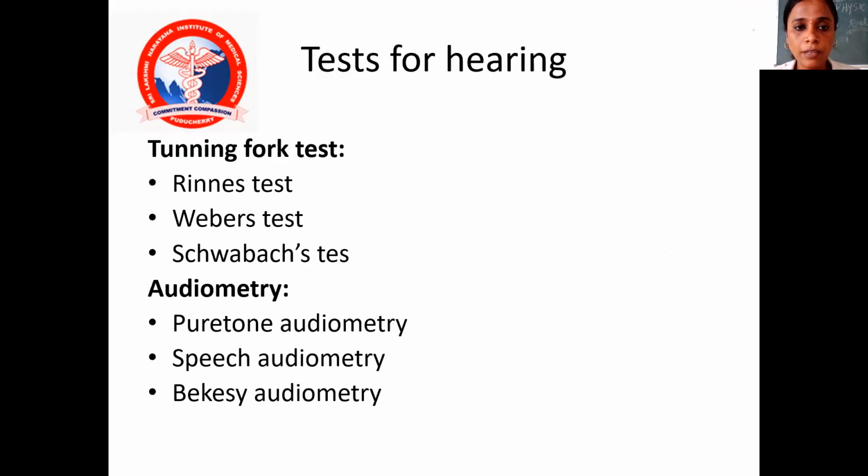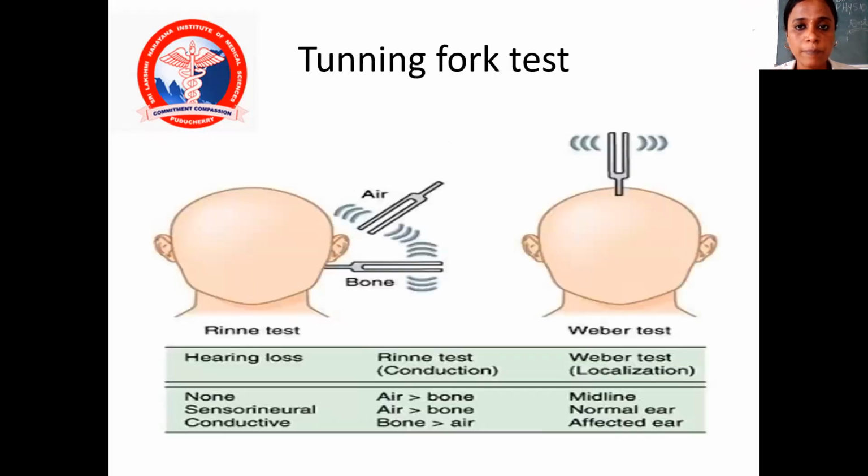Tests for hearing are the tuning fork tests, that is Rinne's test, Weber's test, and Schwabach's test. Whereas audiometry includes pure tone audiometry, as well as speech audiometry, as well as impedance audiometry. In the tuning fork tests for hearing loss, we have Rinne's test as well as Weber's test.